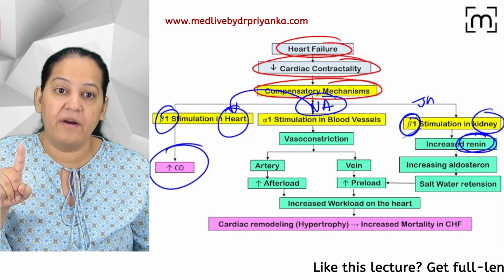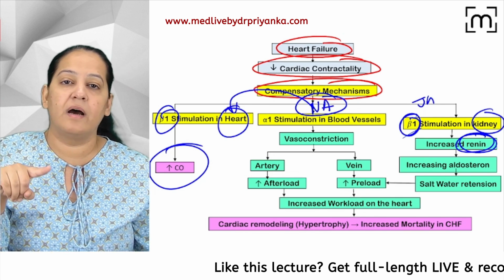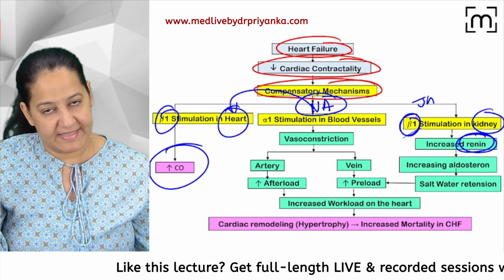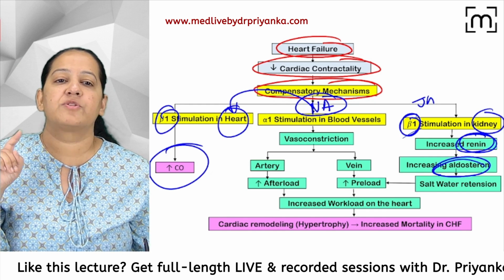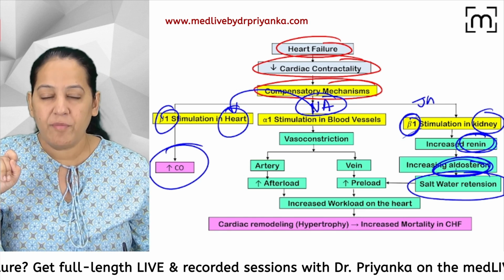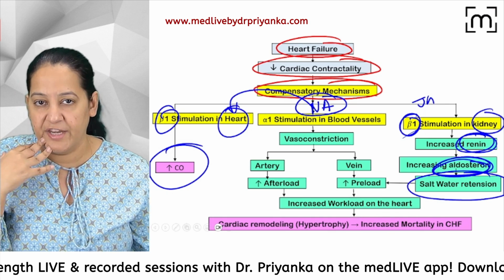Once renin comes in the blood, renin converts angiotensinogen to angiotensin 1. Angiotensin 1 will be converted to angiotensin 2 by the ACE enzyme. Ultimately, angiotensin 2 will be formed. Angiotensin 2 will secrete aldosterone in the blood, and aldosterone causes sodium and water retention. You got my point? So more and more sodium and water retention will occur in the human body.